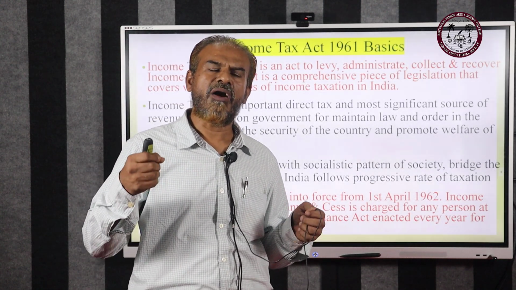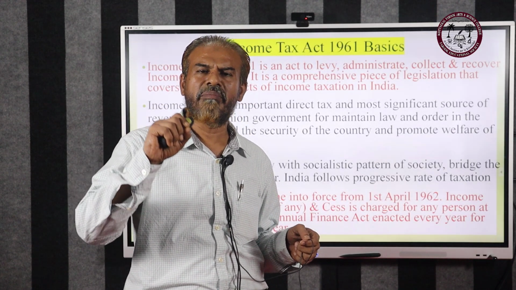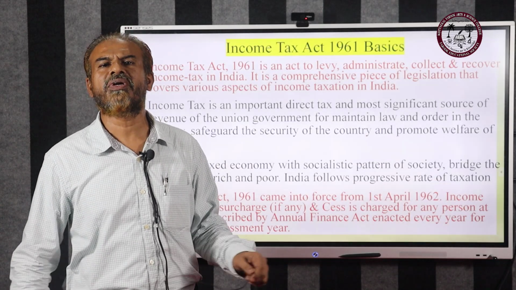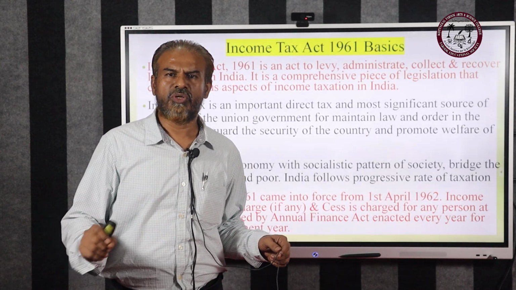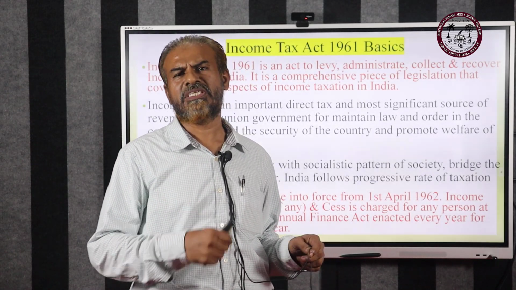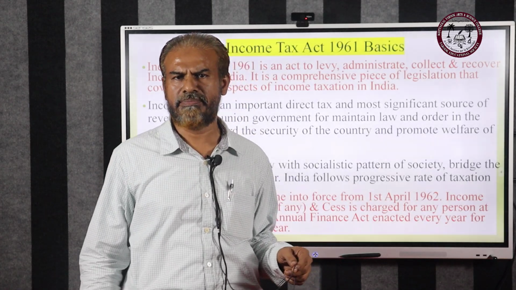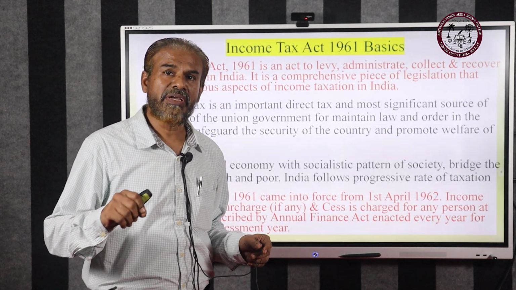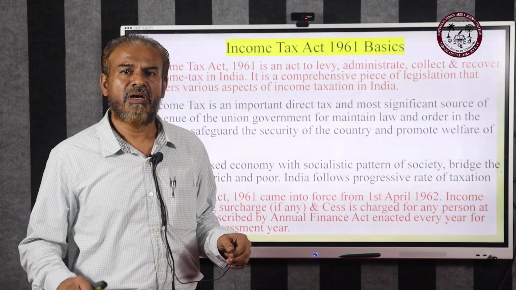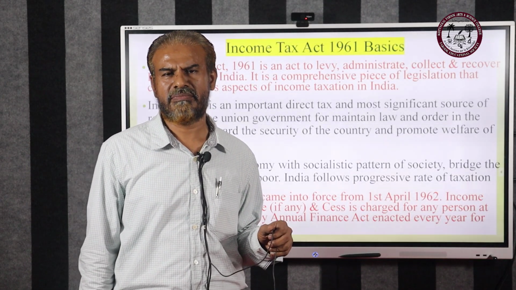For example, those who have income less than 2,50,000 pay no tax at all. Those who have 2,50,000 to 5 lakhs pay only 5% of their income, that means only 12,500 annually. Those with income from 5 lakh to 10 lakh pay at a 20% rate.